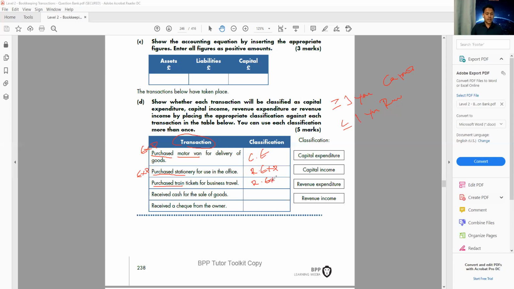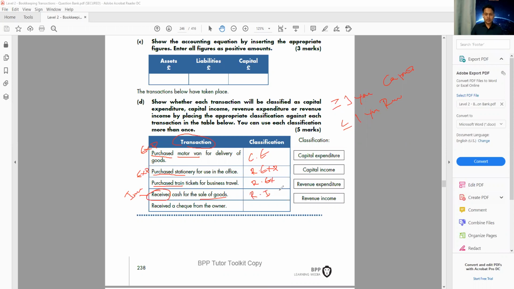Then the next one we have is received. Received means income. And what type of income? Sale of goods. So I sell some goods and I receive the money as income. What type of income? When I sell something, I'm expecting to receive the money in less than 1 year. So it's a revenue income.